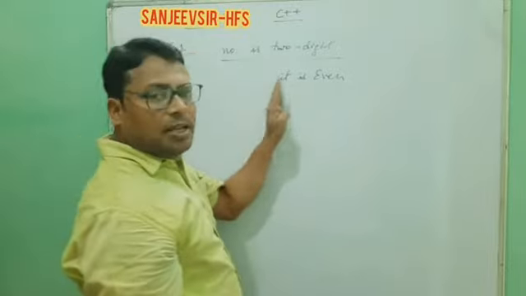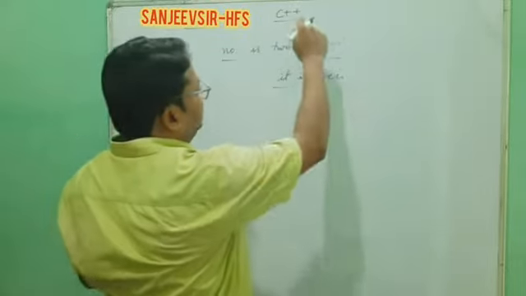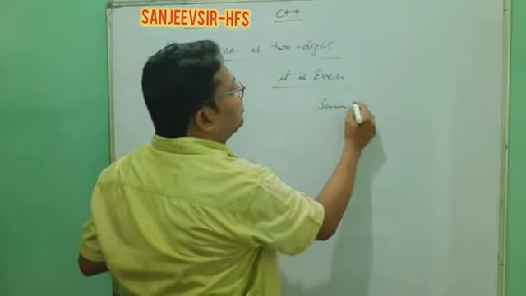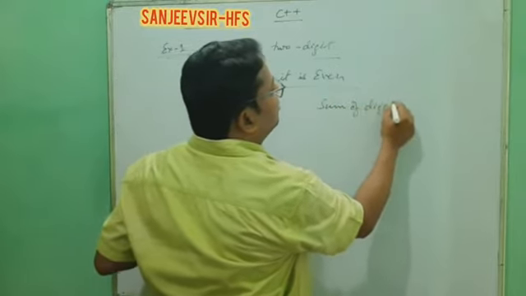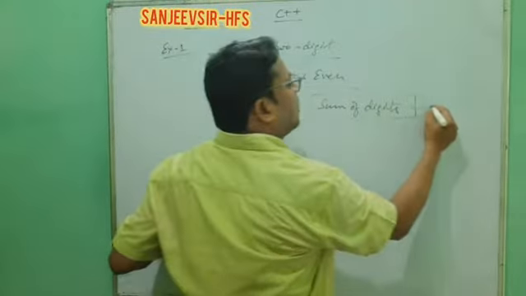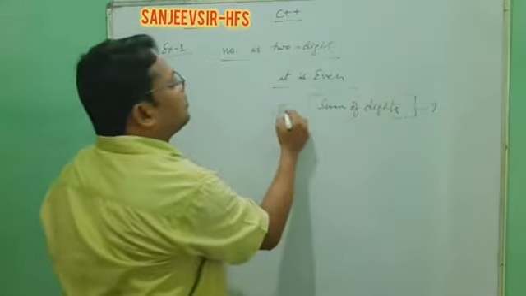Then we have to check that it is even. If it is a 2 digit number and it is even also, then we have to find the sum of digits.